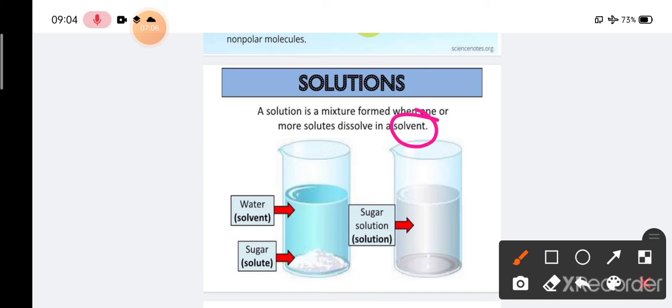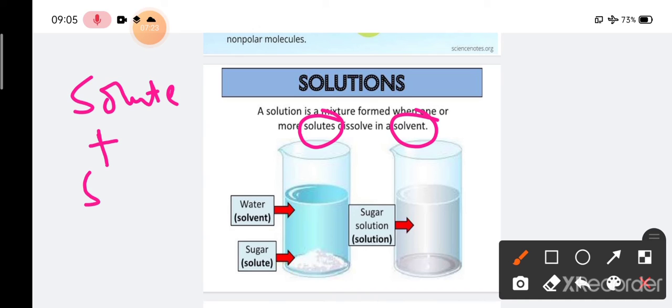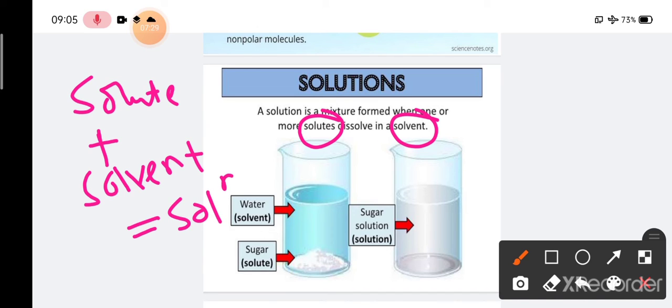The particle which itself gets dissolved is called the solute. And solute plus solvent is called a solution.